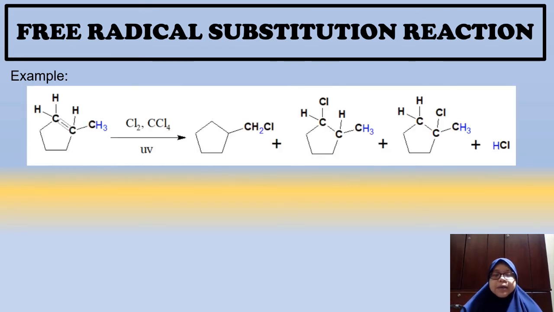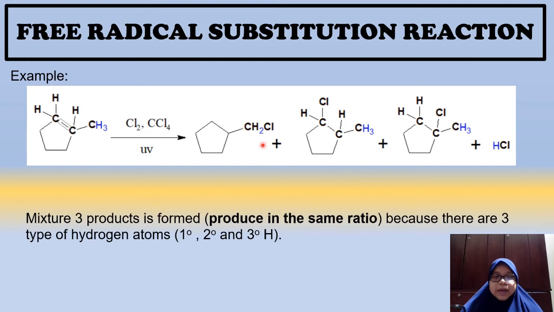If you have an alkane like this, for example methyl cyclopentane, when methyl cyclopentane reacts with chlorine in CCl4 in the presence of UV, you will get 3 types of haloalkane. Why?